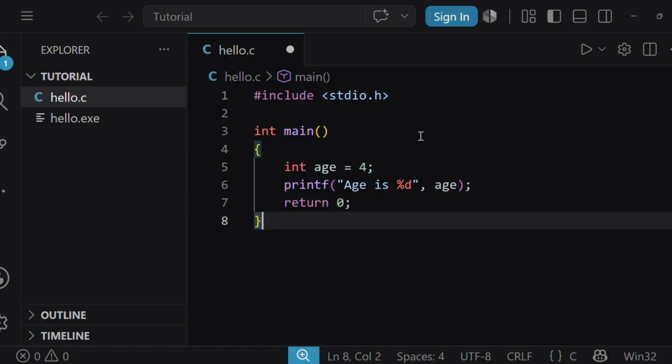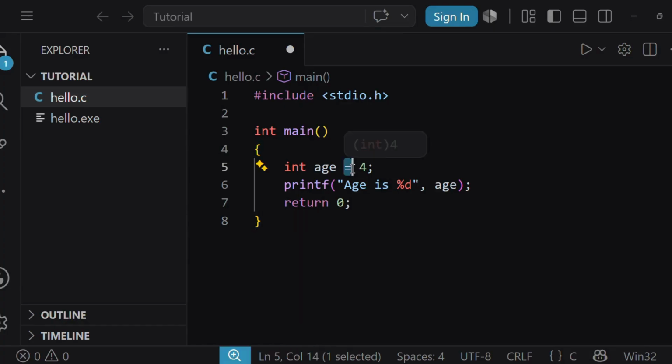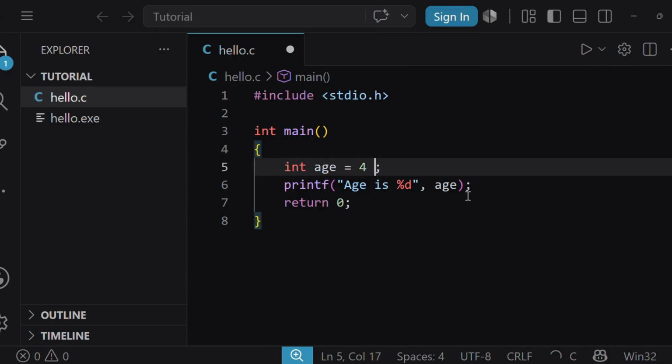Now here in our main C program, you can see that this equal sign is basically an assignment operator. And if I, for example, add a plus sign here, then this is the arithmetic operator. Just like this, we use operators in our C program.